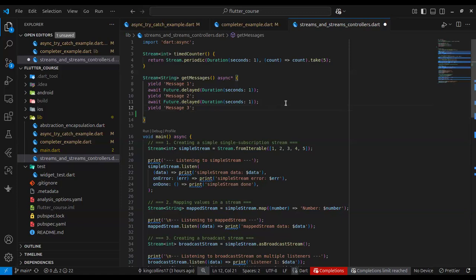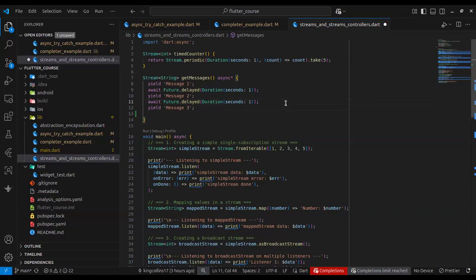So anything that you do that blocks the main thread is most likely going to cause your application to skip frames or have this jank effect. That is why asynchronous handling of data is very important, and streams help you handle multiple asynchronous data coming in at the time.